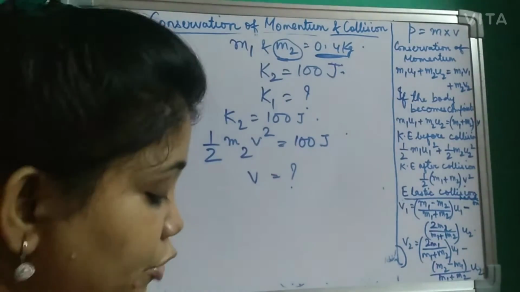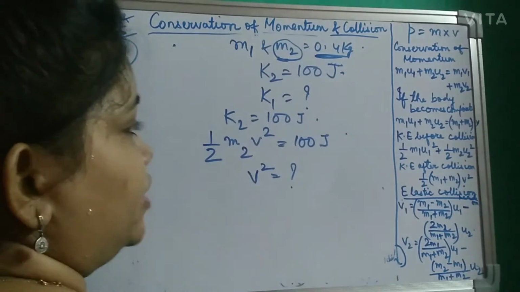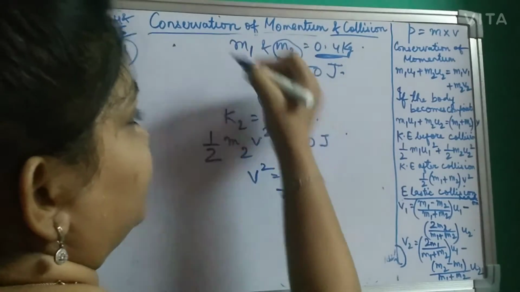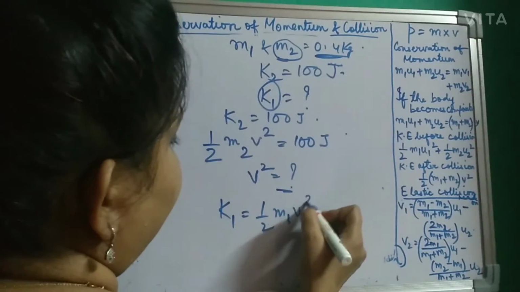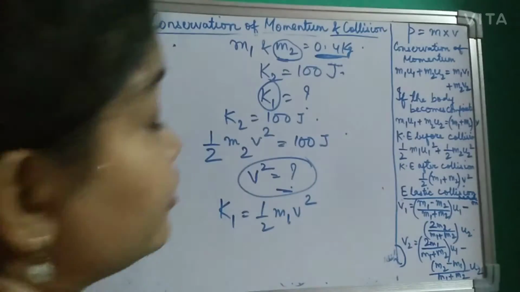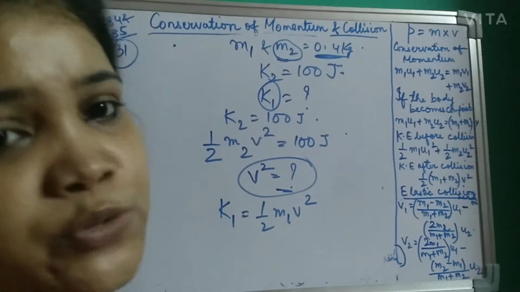After you get v or v square, no need of finding v, you can just put v square in K1. K1 is nothing but half m1 v square. So our main motive is to find v square. If you can find v square, you easily get the kinetic energy of the smaller particle.